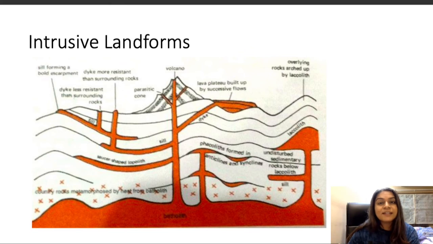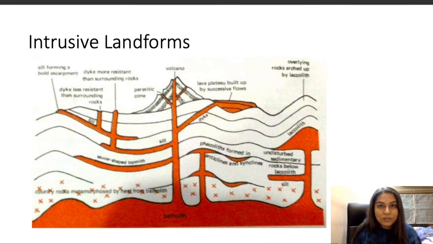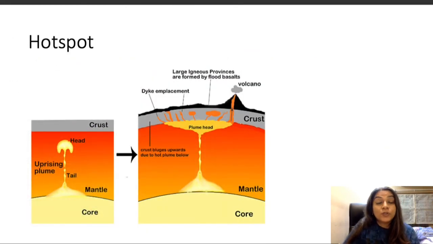Batholith is basically found at a much greater depth than all these other landforms. It is kind of like accumulated lava, more in amount than the other landforms. This batholith is generally a dome-shaped structure, and it is a little harder than the other rocks, because since it is at depth, it must have cooled down a little slowly, and because of that it has become very hard. It has gotten a chance to crystallize much more. So that is batholith. So now we move on to the hotspots.